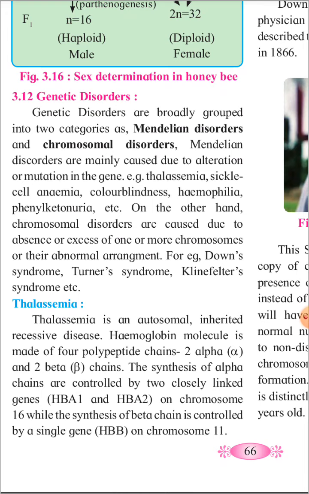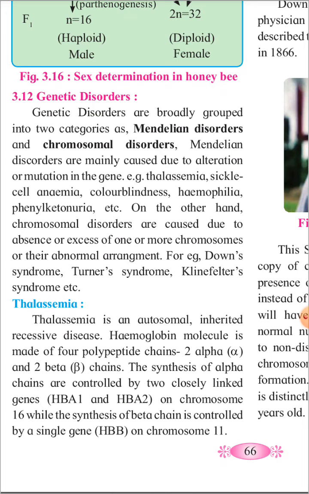When there is a change in the sequence of nucleotides or nitrogen bases on the DNA, that is called mutation, and due to this change, external characters or traits are also changed. So when there is mutation in the gene, some disorders arise which are called Mendelian disorders, and examples are thalassemia and sickle cell anemia.